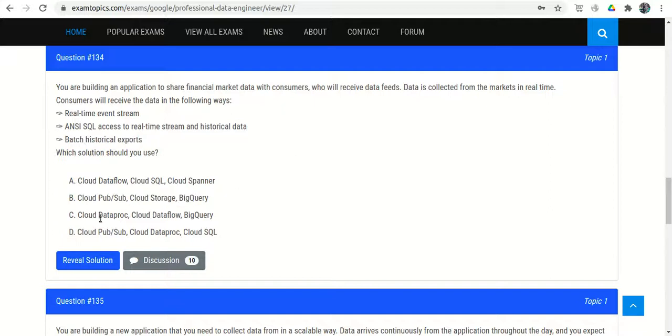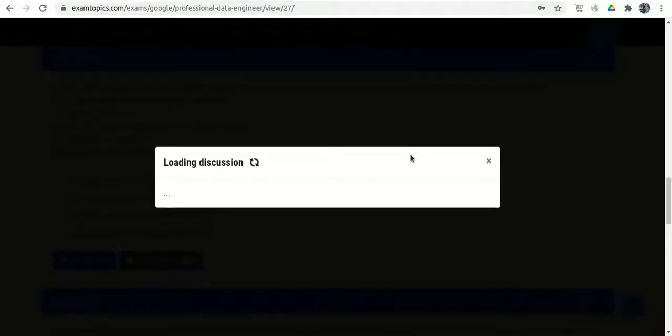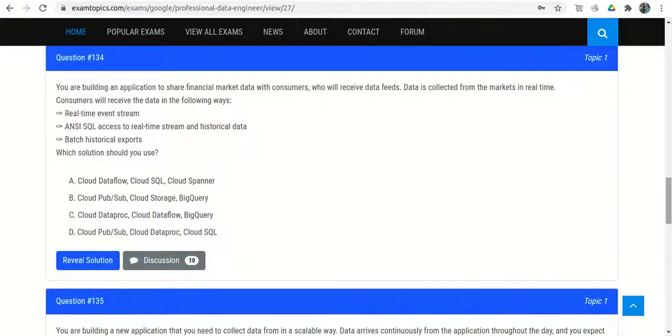Option B looks okay. Cloud Dataproc, so again Pub/Sub is missing. Cloud Pub/Sub, okay, fine. Cloud Dataproc and Cloud SQL, but where will we export the data? Does it mean we will export the data into the SQL itself and run the query in the SQL itself? And what is the use of Dataproc then? So the correct answer is option B. Option B is the correct answer.